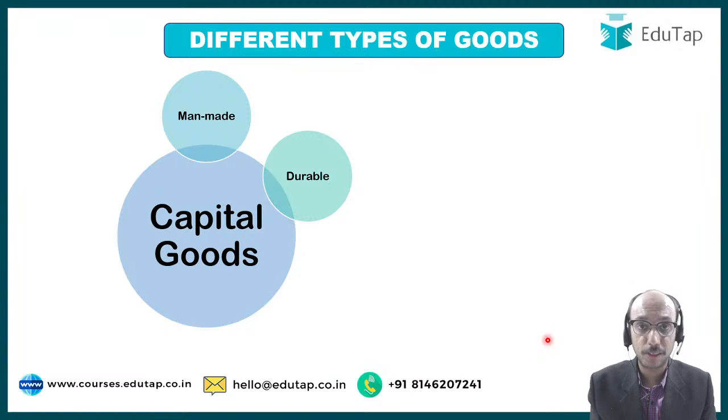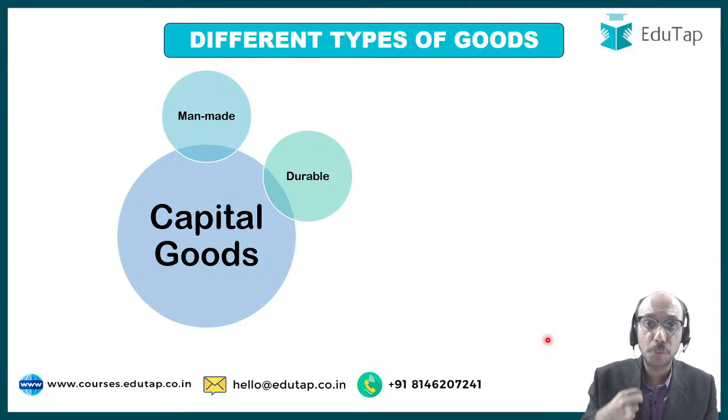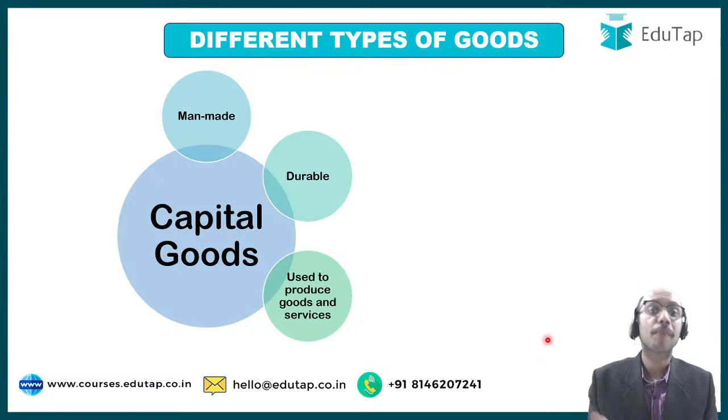They are durable. Like for example, the sewing machine which is used to make this coat is durable. It will last for years. It will function for years. So it is not as if you use that sewing machine once and then throw it away in the garbage. Not like that. It is a durable product, right? Keep that in mind. Capital goods are used to produce goods and services, right?